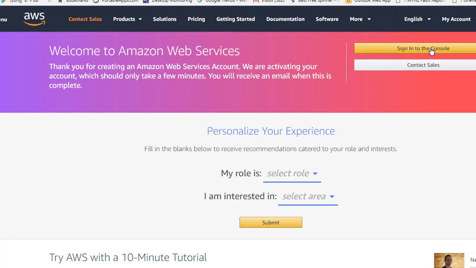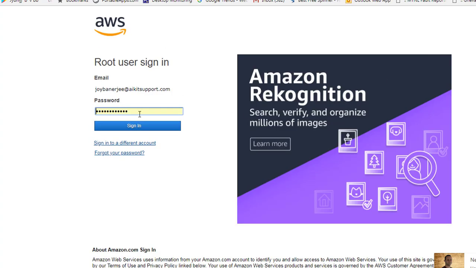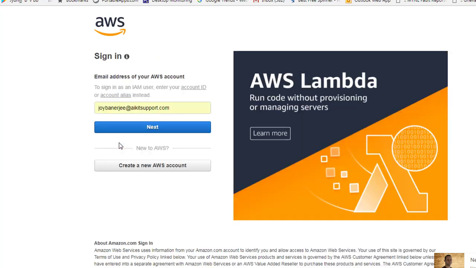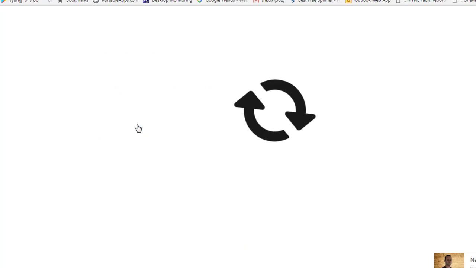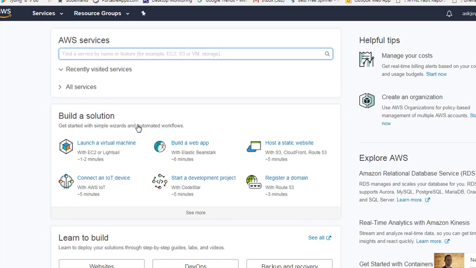So what I can do is sign in to the console here, and I will use sign in with a different account because we have used a different email address to set this up. I will select this, click next, give the password, and sign in here. So this will spin, and this is going to set up our first dashboard.